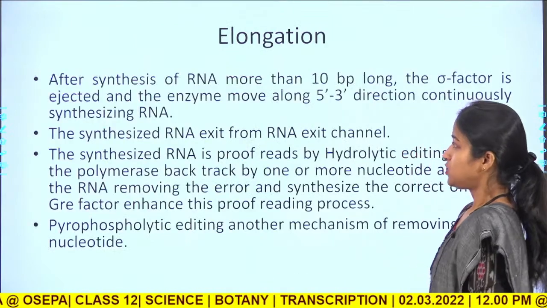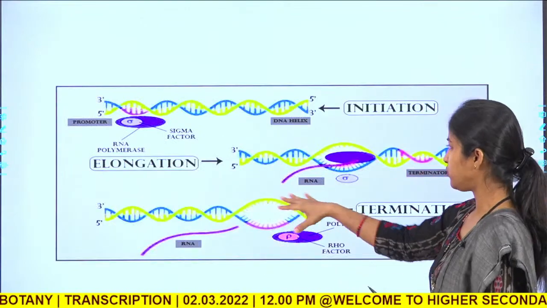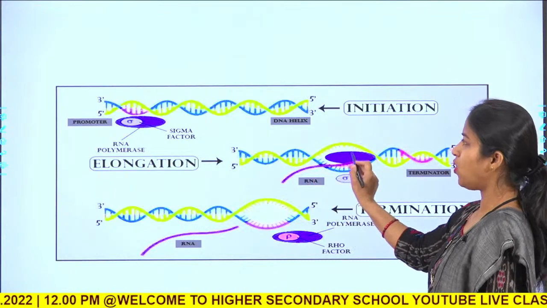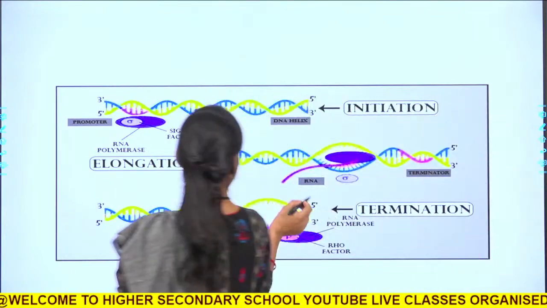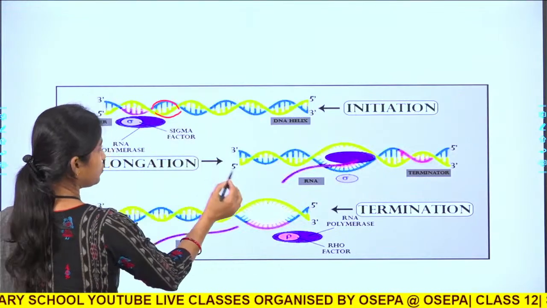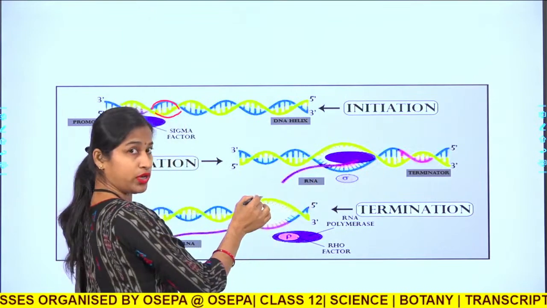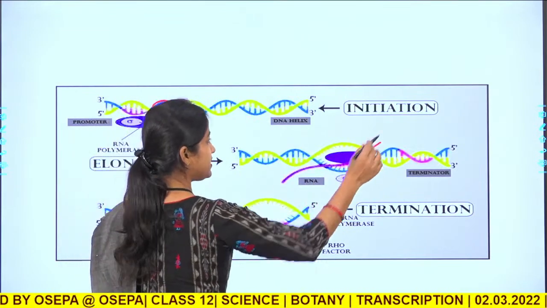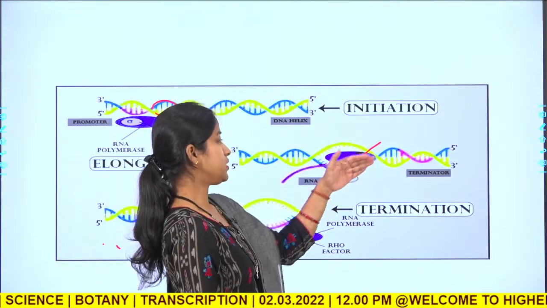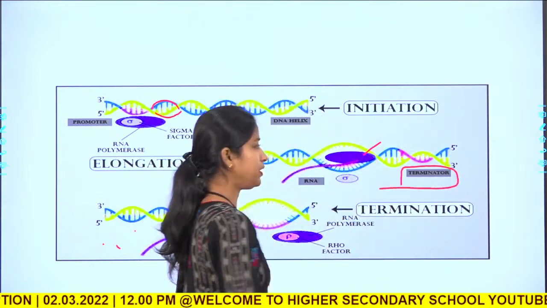Next, elongation, which is nothing but the addition of bases. Once it is initiated, it goes on elongating. You see it has initiated here, and now it has been extended up to this point, creating a long RNA molecule which comes out of the RNA polymerase enzyme. It goes on elongating the RNA transcript till it reaches a terminator.